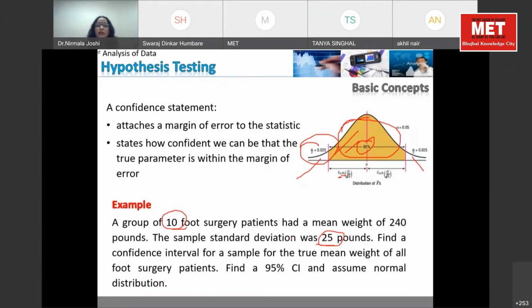We multiply these and do the plus minus to 240. 240 is your mean value. The moment I deduct this value from it, I get the lower limit, and when I add it, I get the upper limit. Okay. We will do it practically in front of you and draw it in Python and you will understand it properly. So this was the first concept we are supposed to understand.